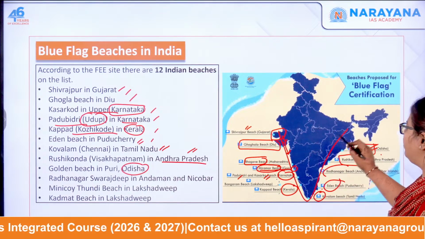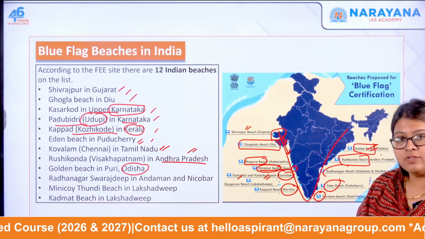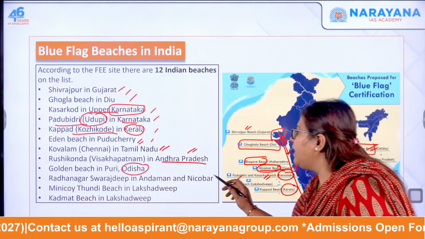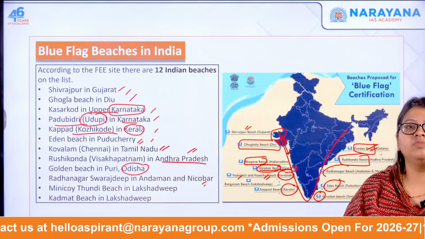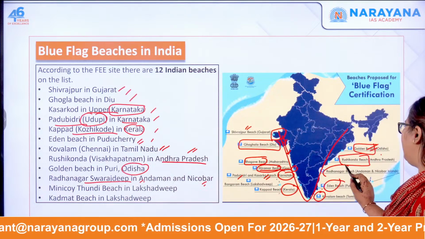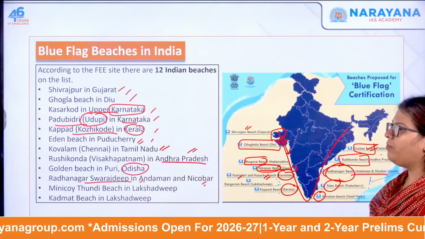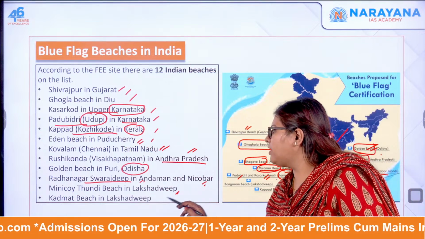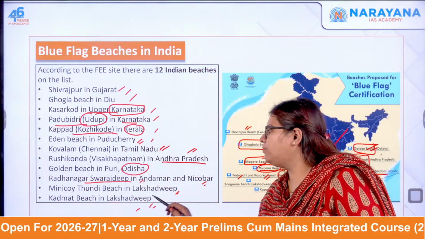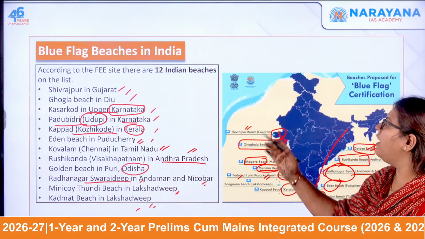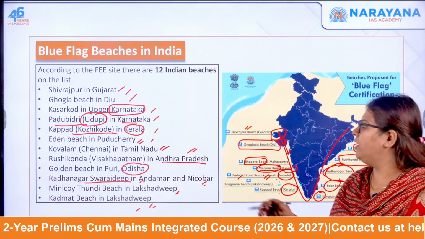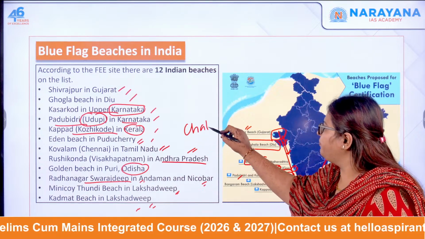If you look along the coast, these are the beaches. And we should not forget Andaman and Nicobar as well as Lakshadweep. In Andaman and Nicobar you have the Radhanagar beach at Swaraj Dweep. And Lakshadweep hosts two beaches: the Minicoy Thundi beach as well as the Kadmat beach. So these are all the 12 Indian beaches that have been added to the list. Okay, there is the Chal beach also in Kerala.